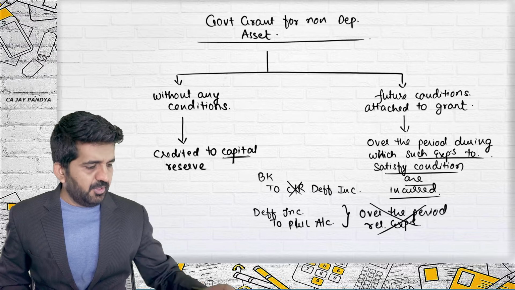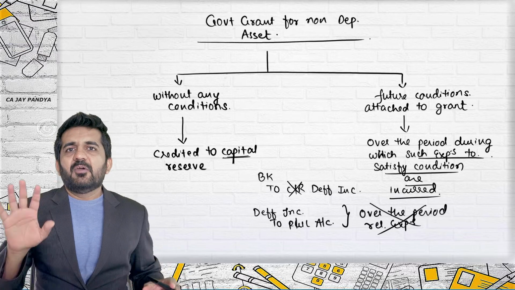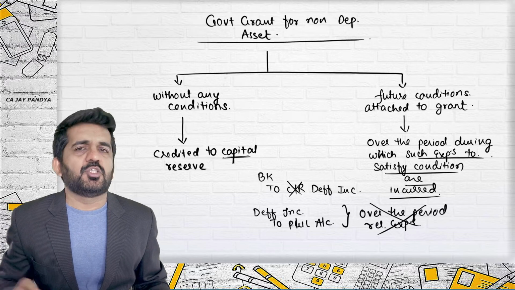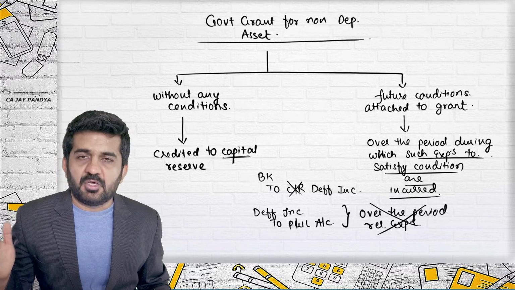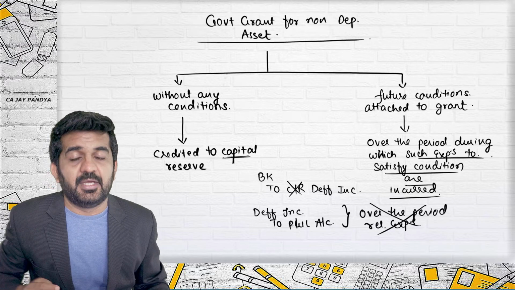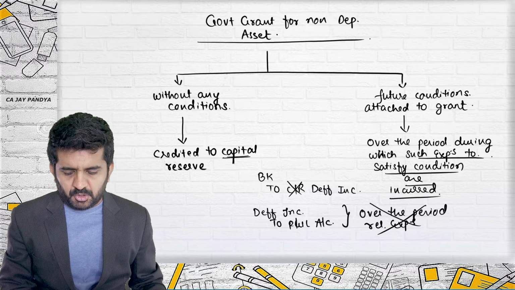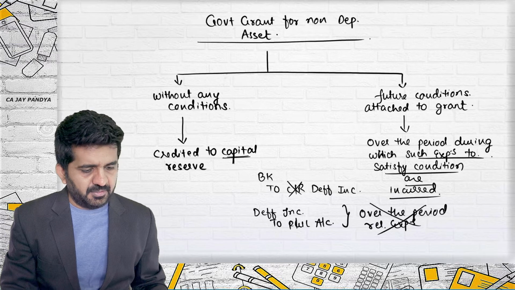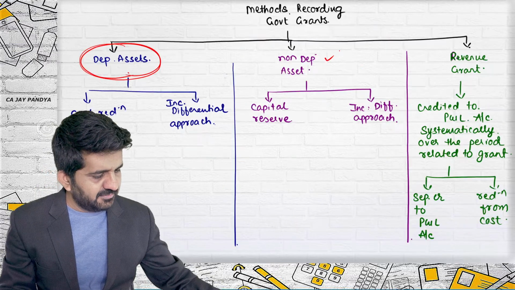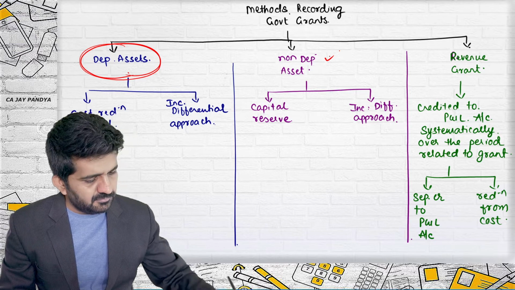We'll be doing one question on this also, but whenever it is for non-depreciable asset without any condition, it is directly transferred to capital reserve. When future conditions are attached, whenever those future conditions are satisfied, you will have to transfer that grant to your revenue income. This is government grant for non-depreciable asset.